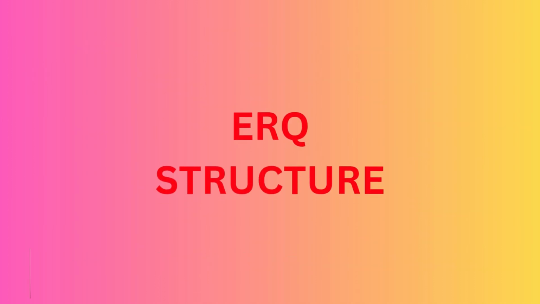So here we are done with the ERQ. We have written the introduction, we have written the aim of the ERQ, that is usually two to three lines, about which supporting studies I'm going to talk about and which evolutionary explanation I'm going to talk about. After that, I write the specific knowledge, what that particular evolutionary explanation is about, and then I write a supporting study. After that, I give strengths and weaknesses for the supporting study, and last is your conclusion, which is again for 2 marks. So this is how I structure my answer, and this was just a sample answer for you to refer to.